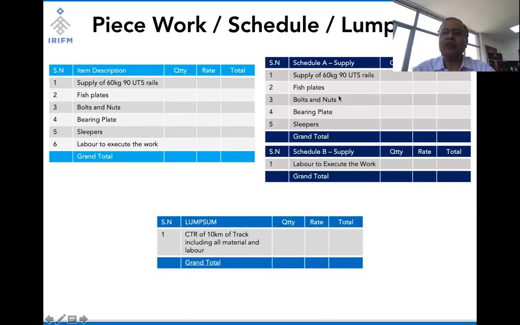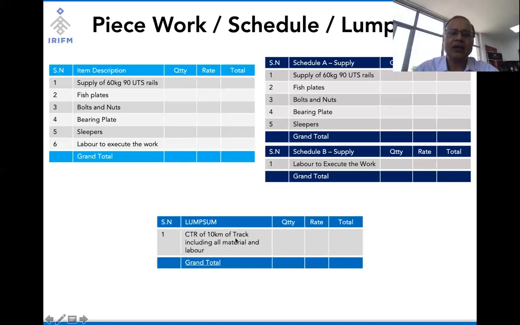So the bidder has to quote for Schedule A and Schedule B. And in both cases, he has to give a rate which is percentage above, below, or equal to the standard rate for Schedule A and Schedule B. If he is not giving a quote for Schedule B, then very often we can assume that the bidder is not interested in doing the work of Schedule B, and very often it can be taken as an invalid